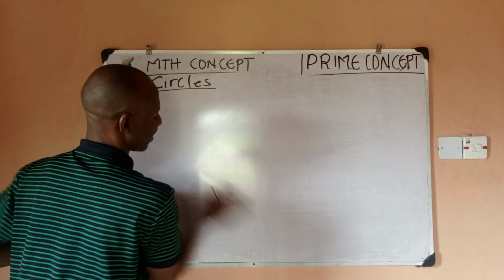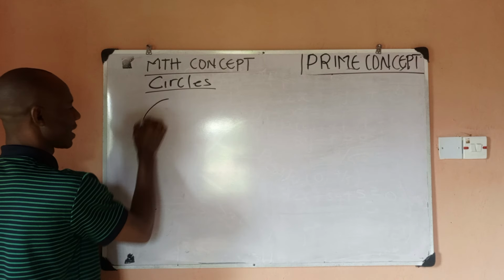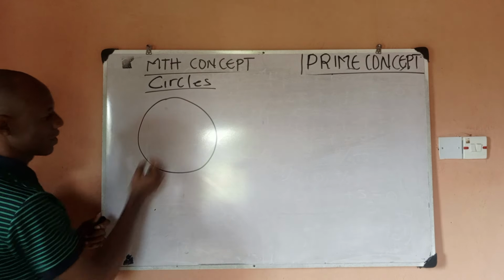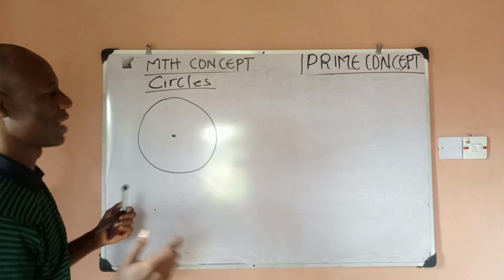So to draw for you, which you already know, a circle is of this shape. This is the shape of a circle, which you know. Of course, I won't be drawing to scale because I'm using freehand. So this is a circle, and this is the center of our circle, right?